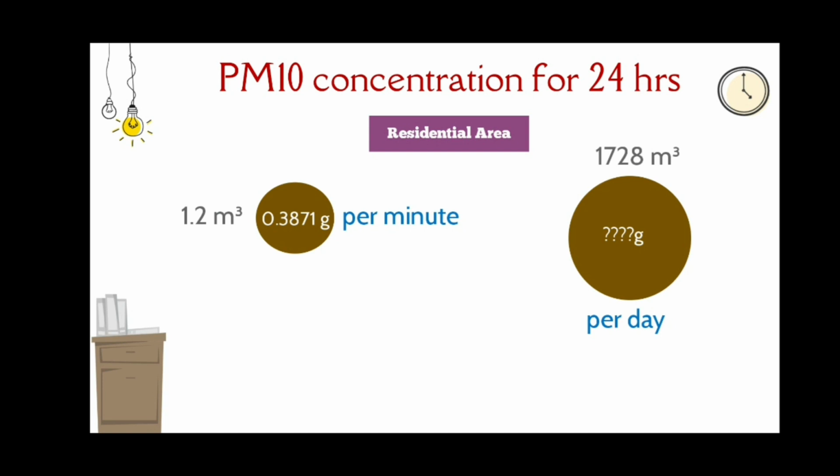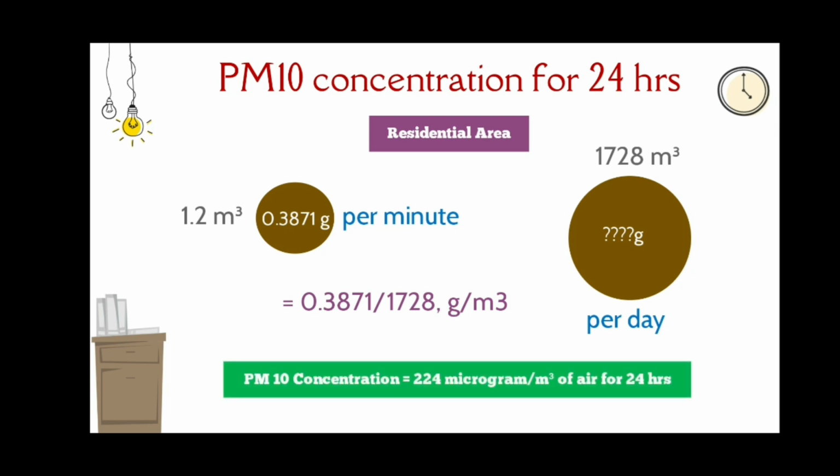Now we have found the amount of PM10 particles present in this residential area. But according to the question, we have to find the proportion of PM10 particles when compared to the total quantity of air flowing in that area for 24 hours. It is found by dividing the amount of PM10 particles by total quantity of airflow.